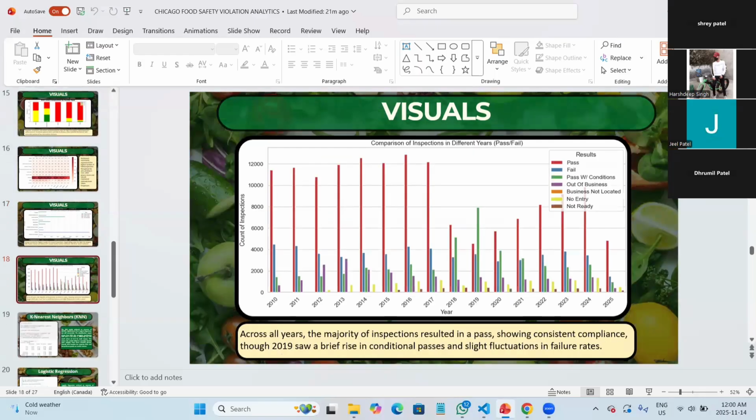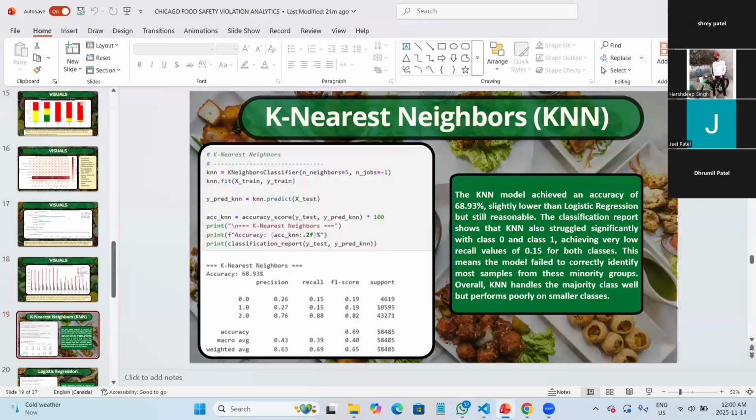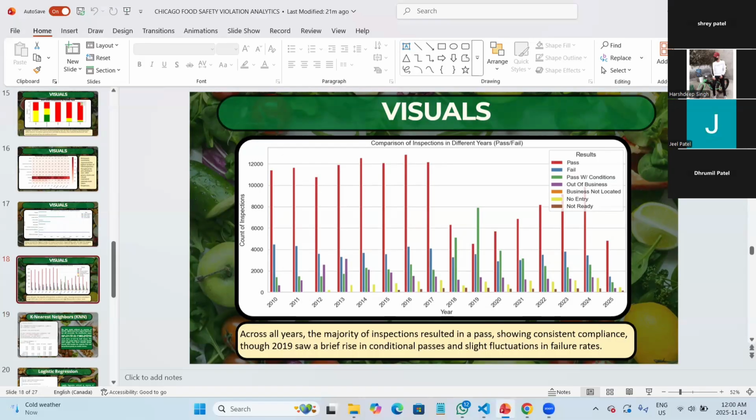Next one, please. So this particular visual is a grouped bar chart. It shows the inspection outcomes for each year. Pass results are the highest every year, but there are still thousands of fails. In 2019 and 2020, there is an increase in pass with conditions, which may show stricter inspection standards.